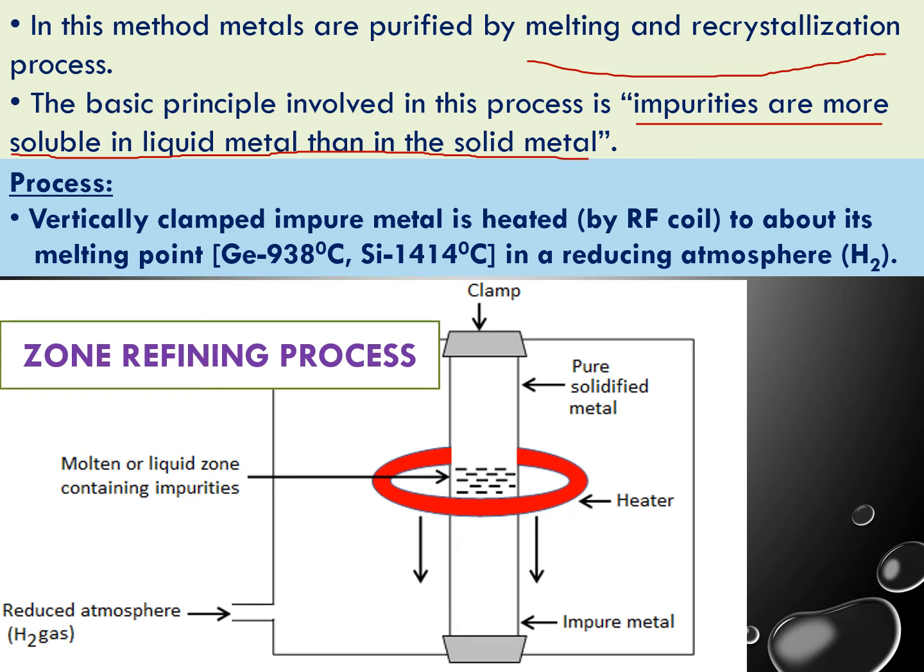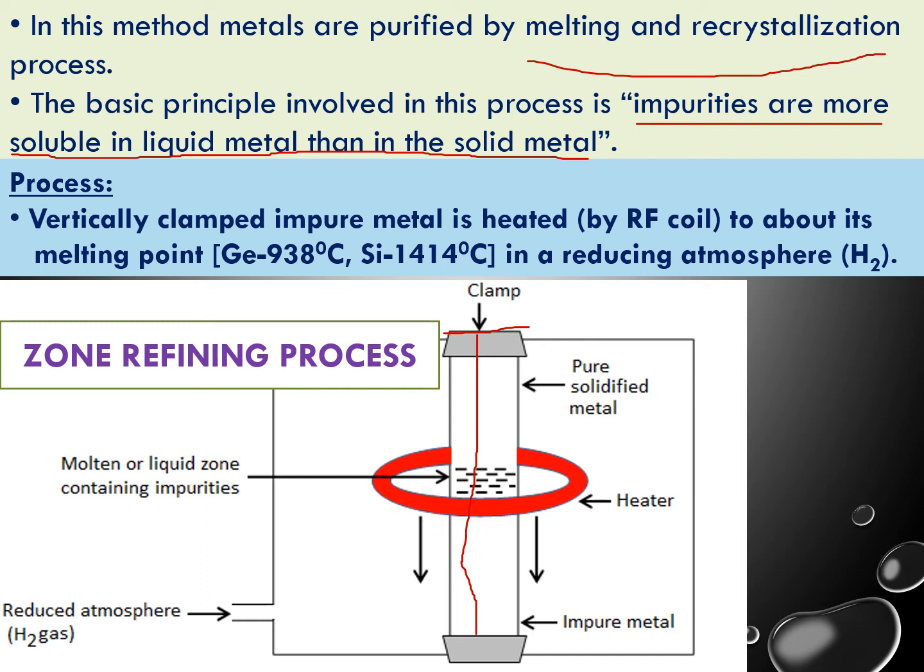That's why any impurity or any solid is easily dissolved in the liquids rather than the solids. Based on this principle, we can purify the impure silica materials into pure silica materials. If you observe here, we need to clamp the impure silica rod. So this is the clamp. In this clamp, we vertically hang the one silica rod. It is an impure silica rod.